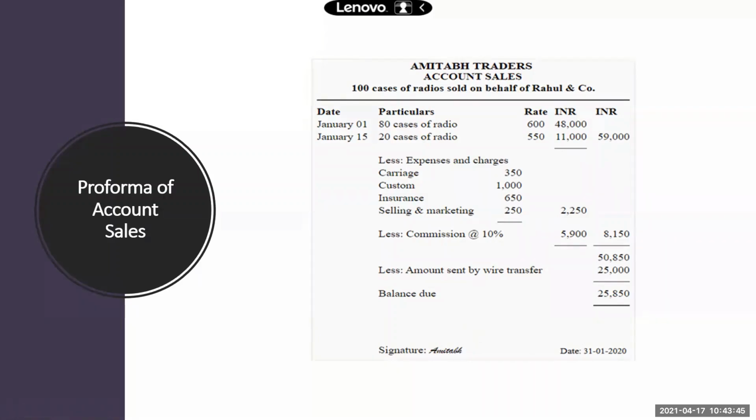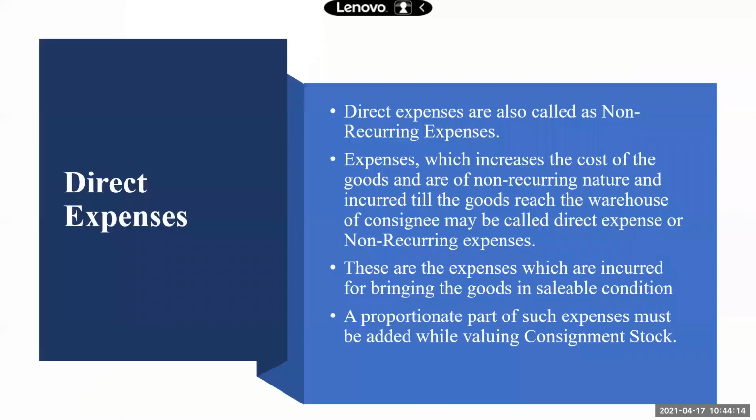So in the exam, sometimes they will ask you to draft the pro forma of an account sales or a pro forma invoice. So this is general information. You can draft it in your own way, right? You need to show all this information. So are we clear with pro forma invoice and account sales? Do I proceed further? Yes, ma'am. Okay, so now we'll go to the next terminology.